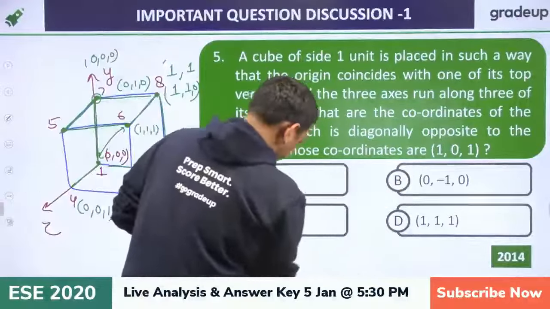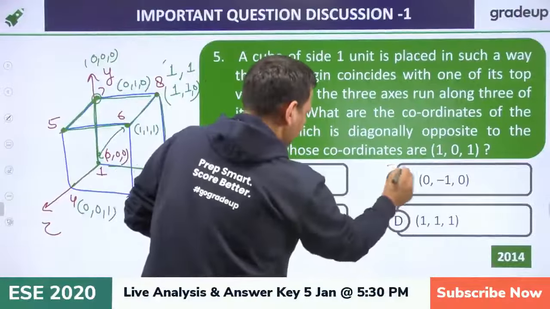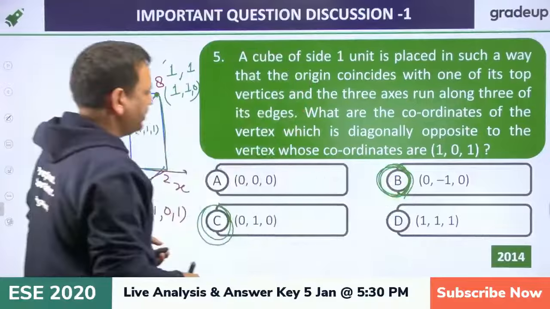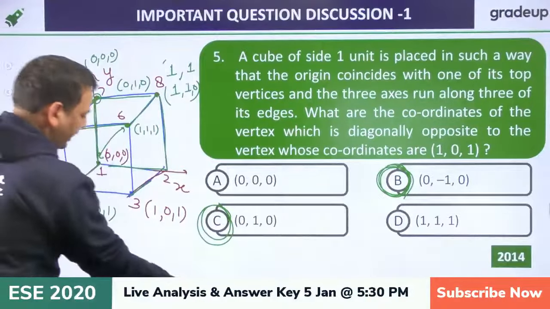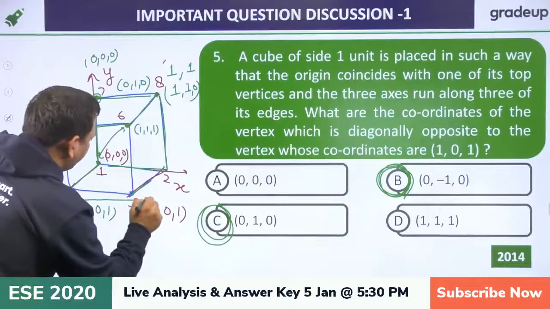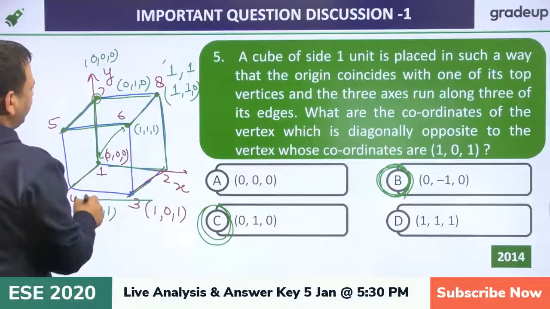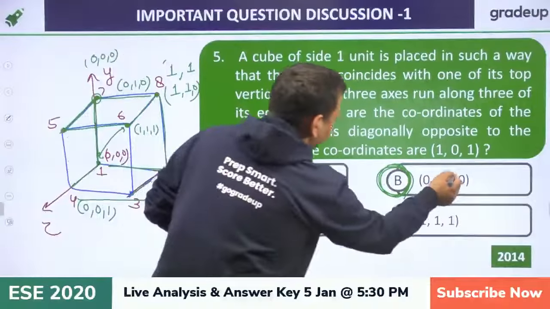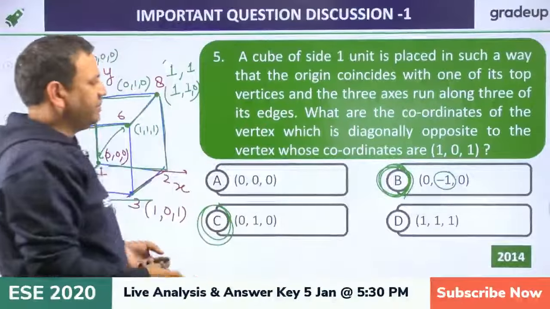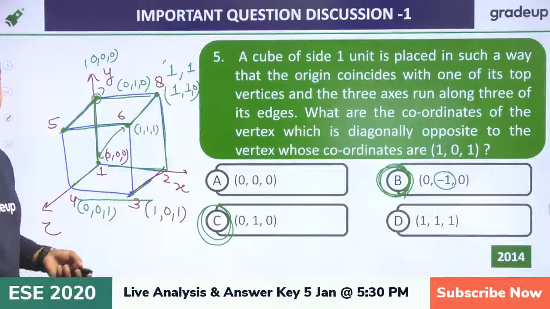So B is the correct answer in this case. Why is this not working? Because we are saying down. If I have taken the reverse one, just assume this as a top, so this would be below. So definitely if it is below, the y coordinate would be negative. Only the y is negative, the others remain positive. So the answer would be B. Fine.